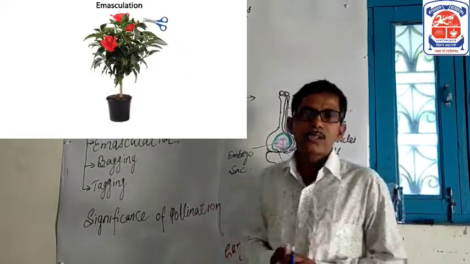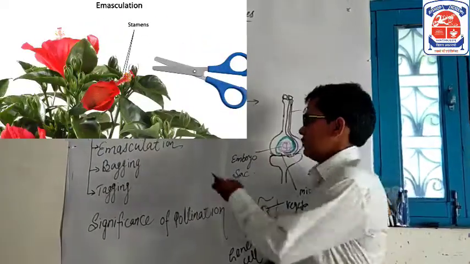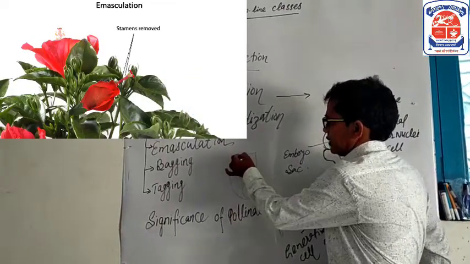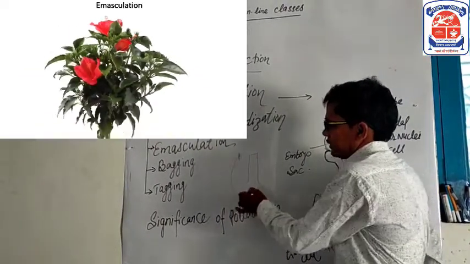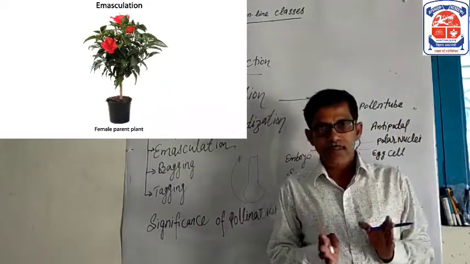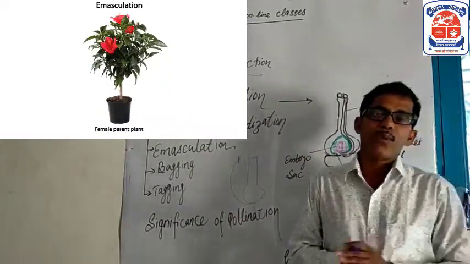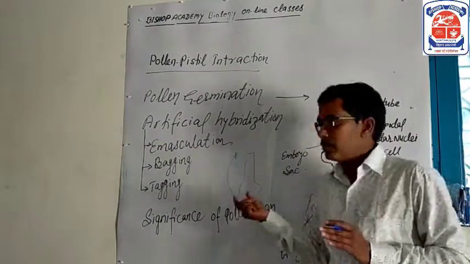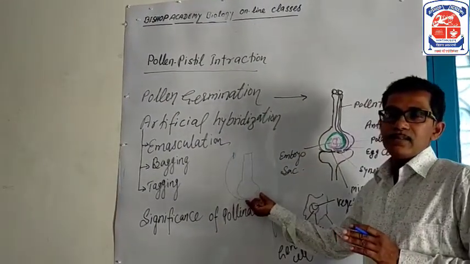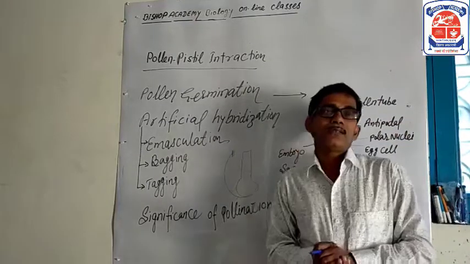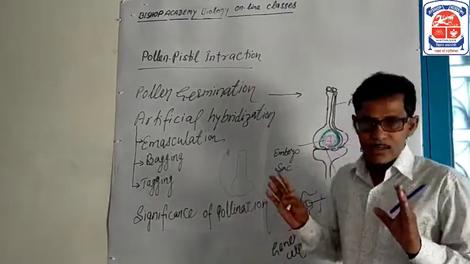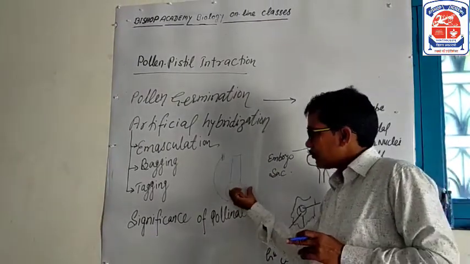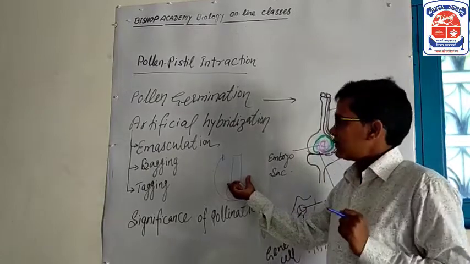What is emasculation? Emasculation means the process of removing anthers. Removing anthers or stamens in a bisexual flower of a plant to be used as a female parent in a cross is called emasculation. It means removing the anthers while protecting the female part for the cross.